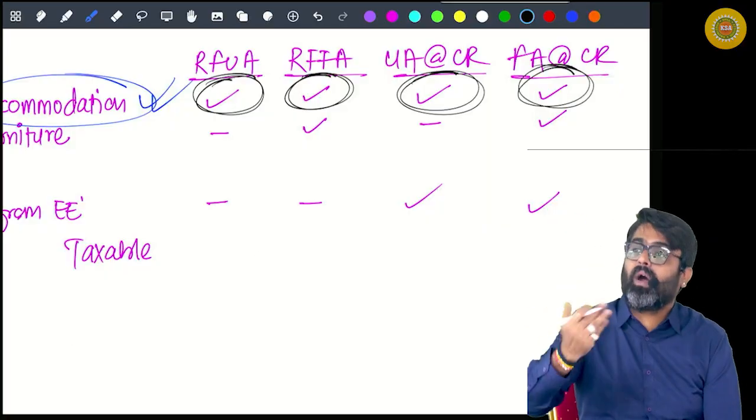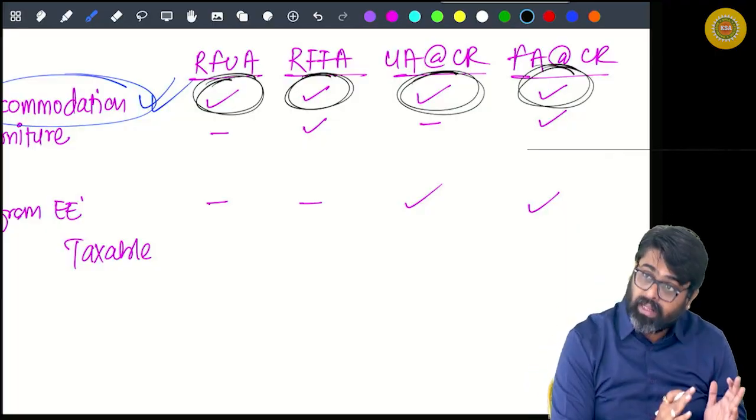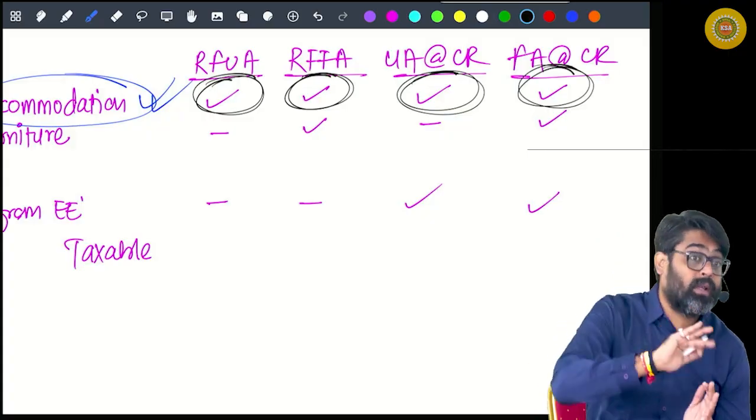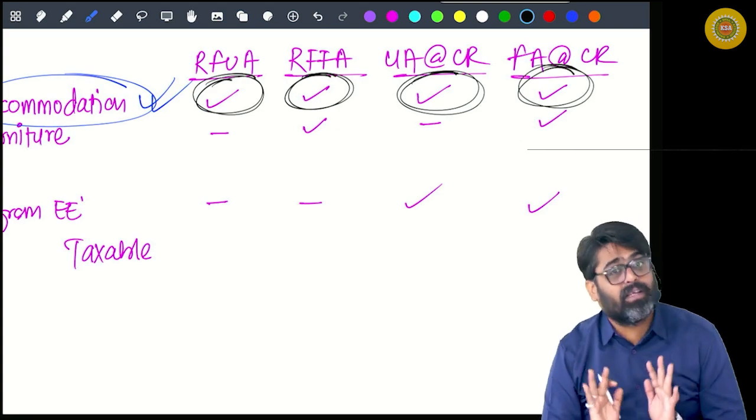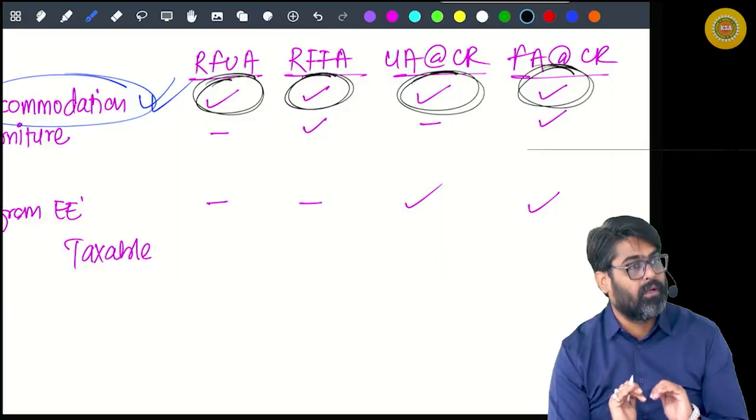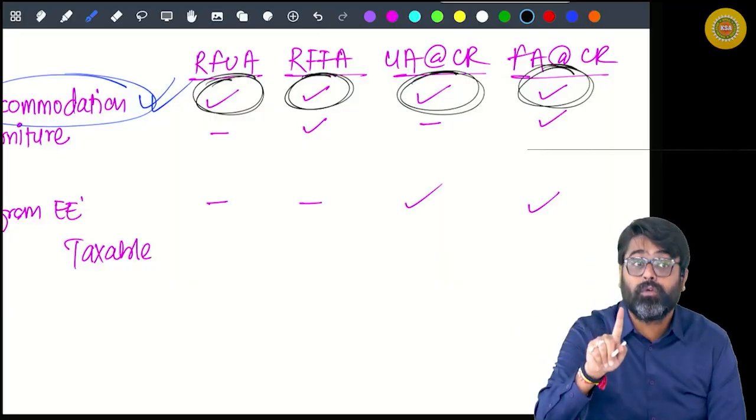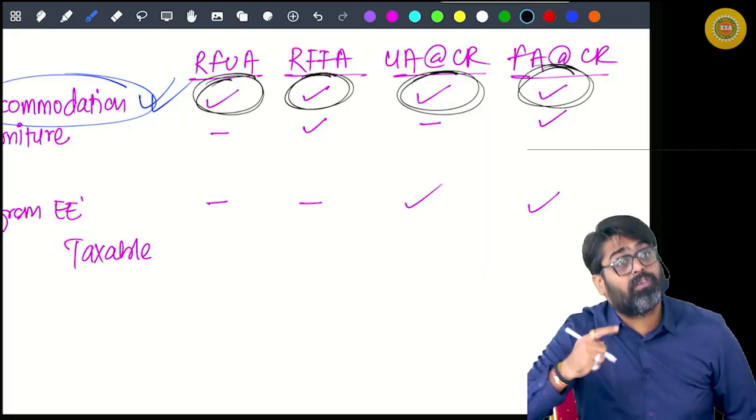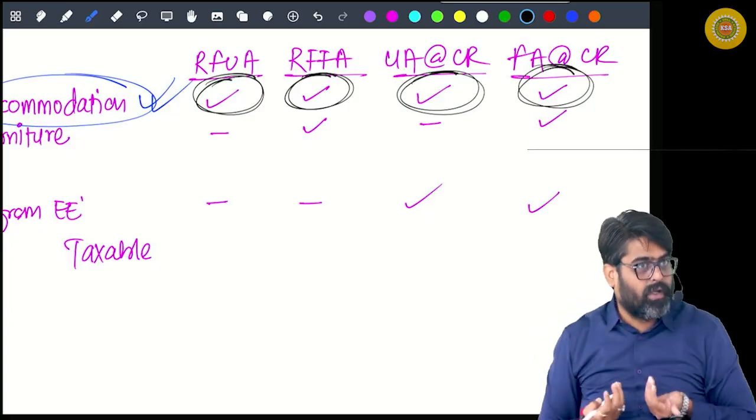Now tell me, with the accommodation, if furniture is also given, are you getting the benefit by using the accommodation only, or are you getting the benefit of the use of furniture also? Furniture is a movable asset. Furniture is any movable asset given by the employer to the employee for use. Not sold, ownership not given, it is just given for use. Once the use is over, you are supposed to return that asset to me.